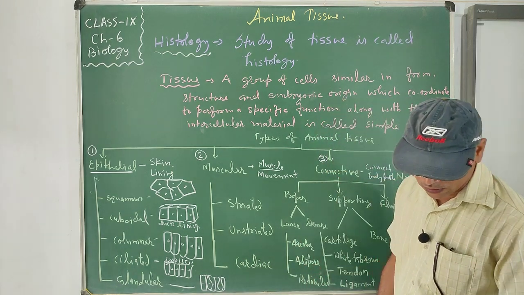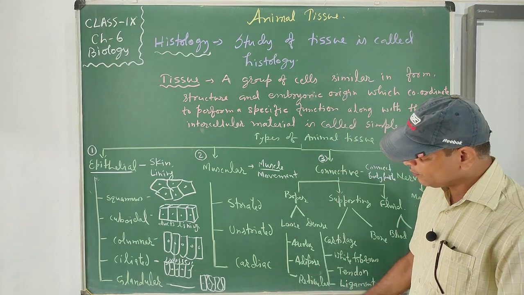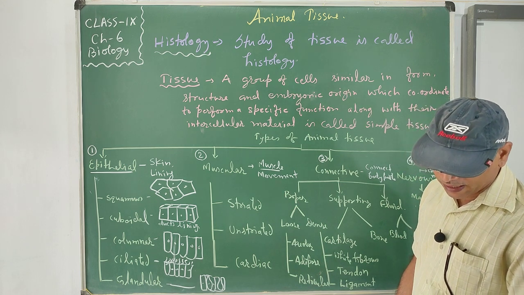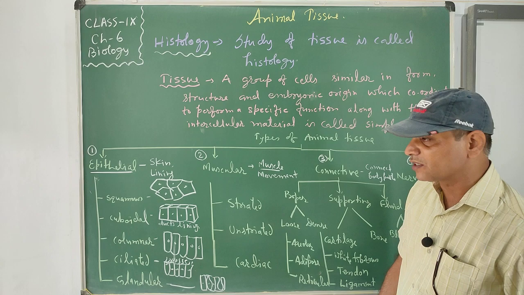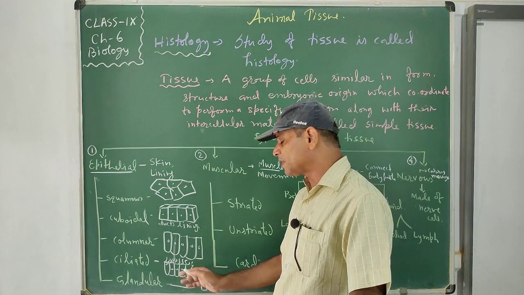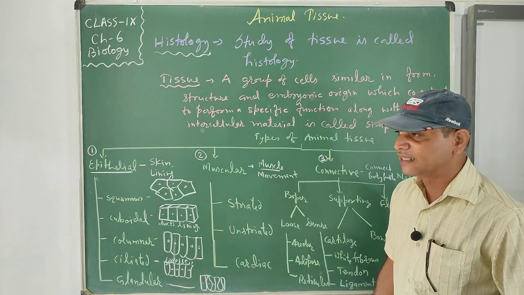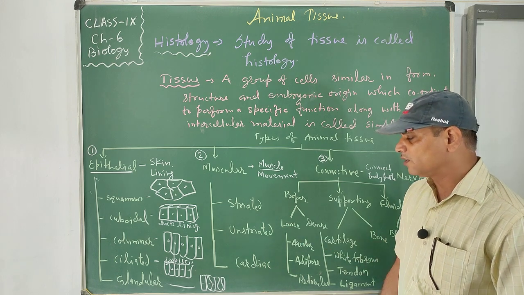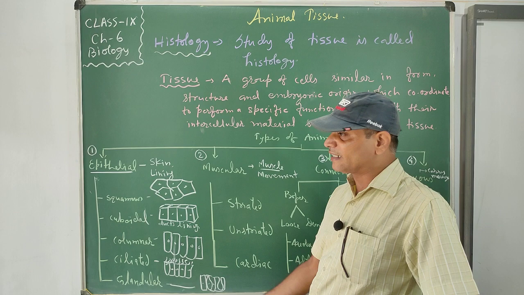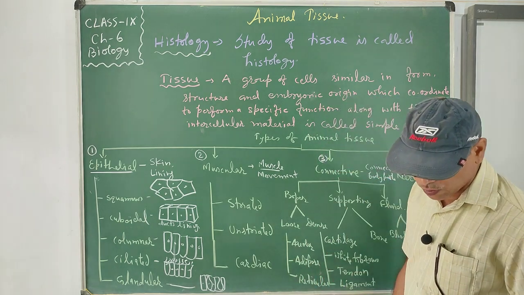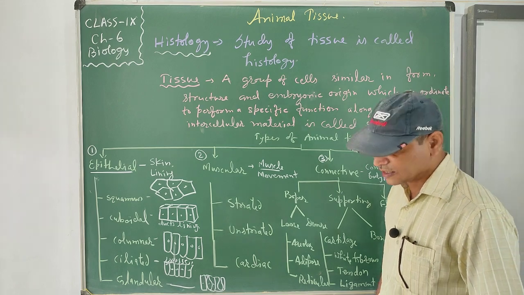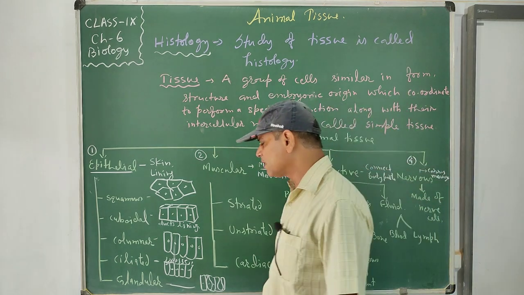Their function is secretion of mucus, which traps bacterial particles as well as dust particles, and removes them from the body. So they secrete the substances which are useful for us. Secretion of substances is the main function of the glandular epithelium.